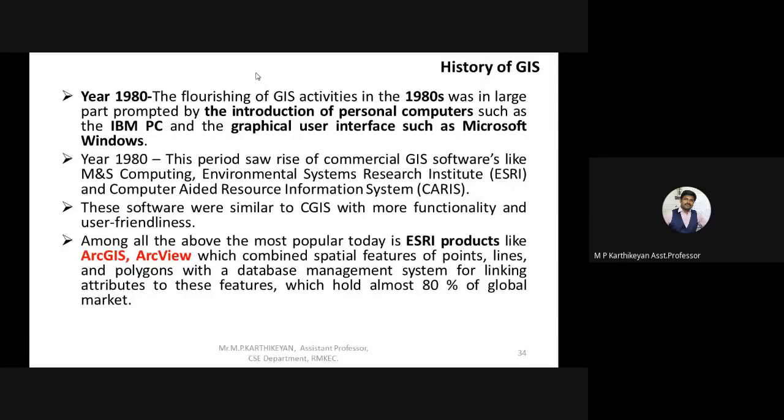Some applications available on the internet nowadays are ArcGIS and ArcView. These are real-time GIS applications, directly implementing GIS, and these are GIS tools also.